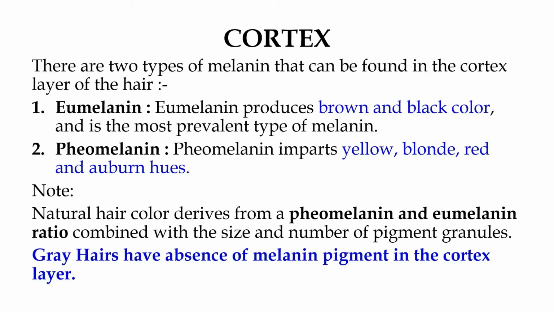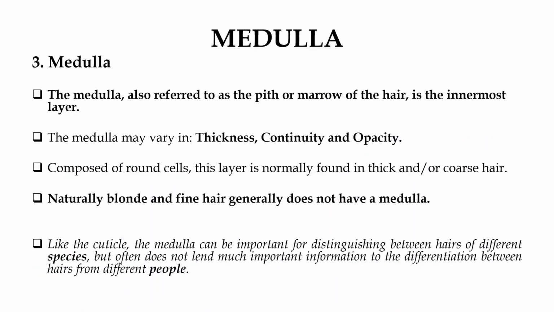Gray hairs, please note, have an absence of melanin pigment in the cortex layer. As age progresses, the presence of gray hairs shows that there is no melanin pigment inside the hair. Melanin is the pigment which imparts the color. Eumelanin is responsible for brown and black color. Pheomelanin imparts the yellow, blonde, red, and auburn hues.